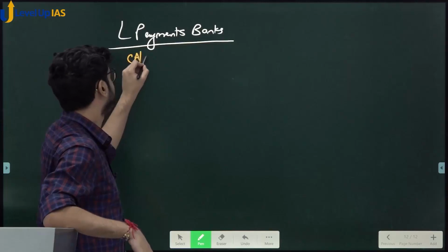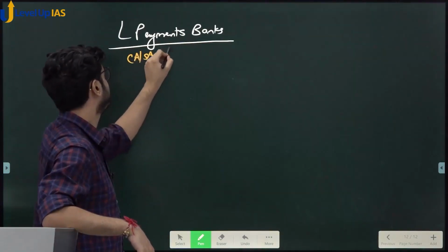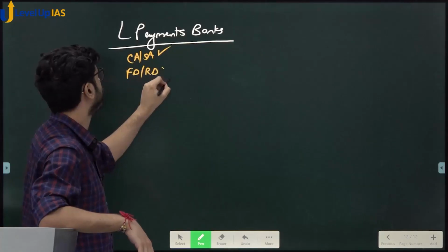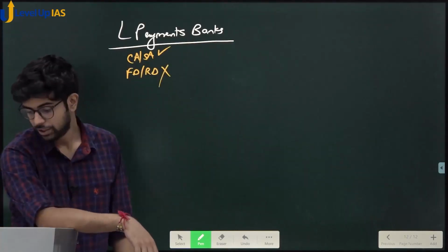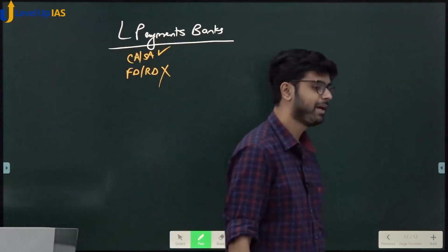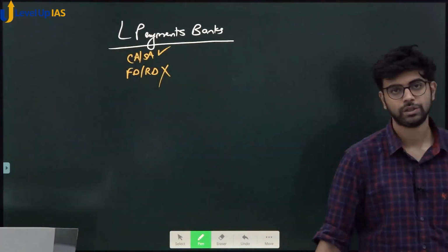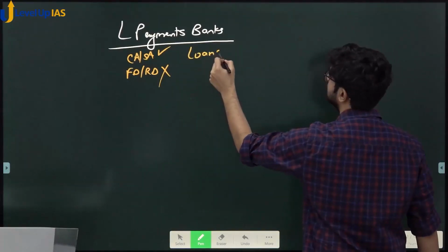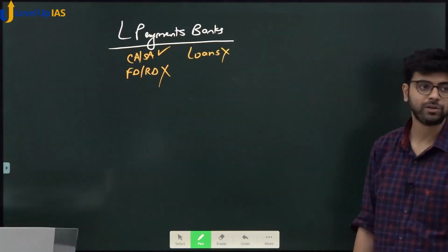Current account, pay attention here. Do not write current account, savings account, yes. Fixed deposit, recurring deposit, no. Right? Do you think, simple question, do you think Payments Bank can give loans? No loans. One more question. Do you think Payments Bank can issue debit cards?